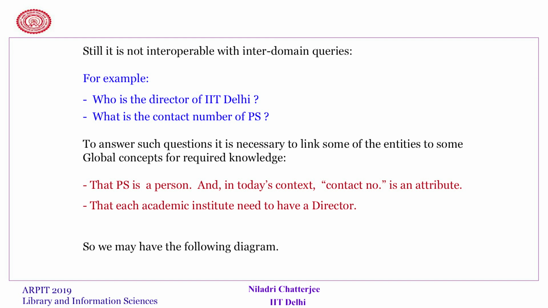These are not domain knowledge, these are global knowledge outside the domain of computer science and AI, etc. Therefore, if we want to answer queries of this type, we may need to further enrich this graph, and perhaps this may give a picture of the relationship between different terms.